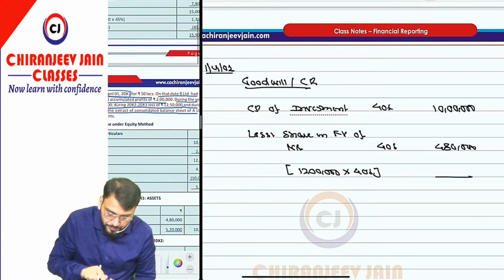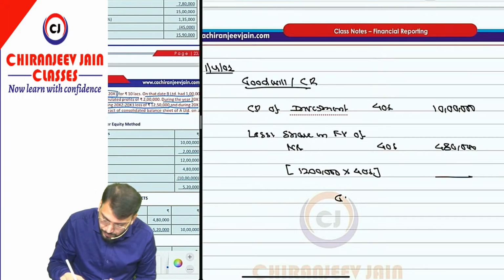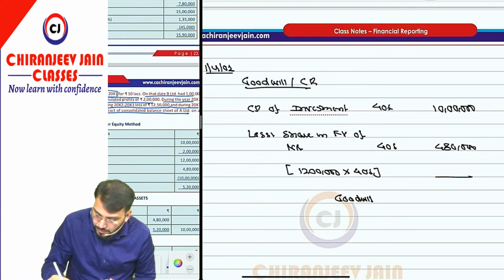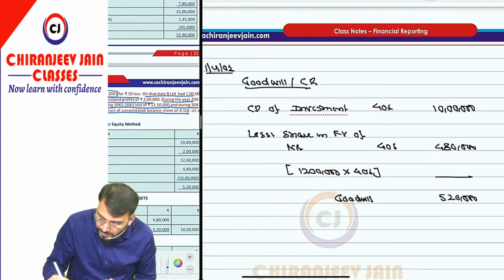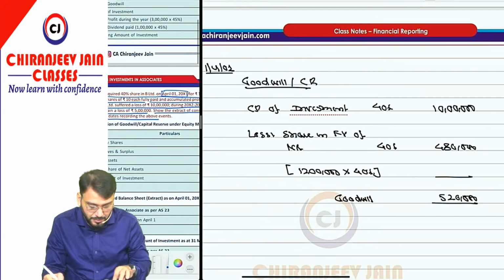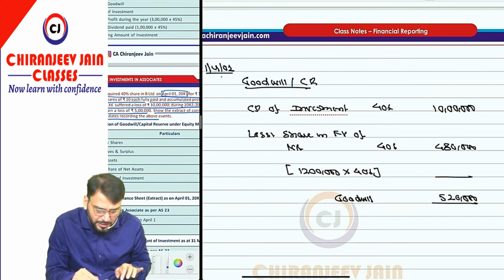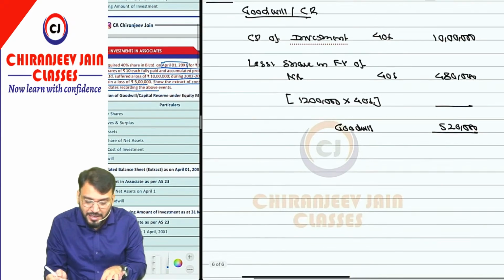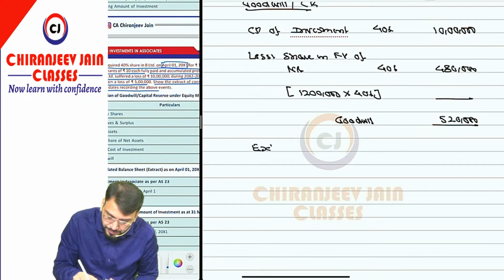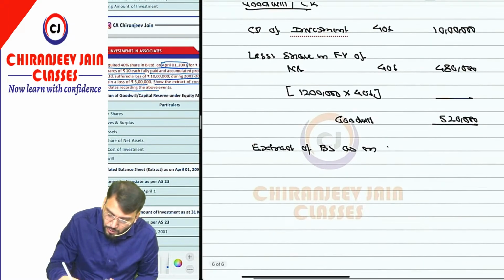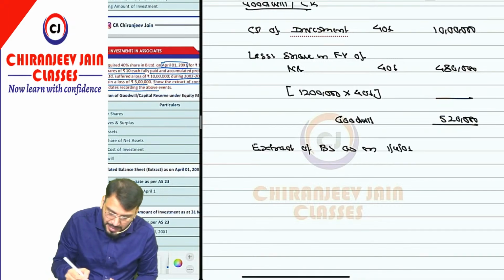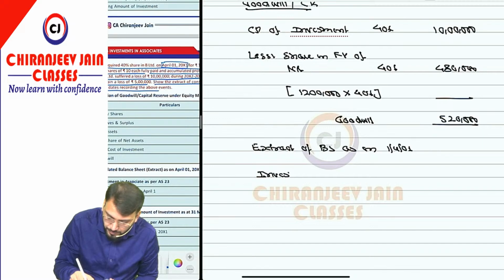So goodwill will be 5 lakh 20,000. So 5 lakh 20,000 is goodwill. Understood? Correct. Now of course we don't prepare consolidated balance sheet on 1/4/2001, but they have asked for the extract of balance sheet. So if you prepare the extract of balance sheet as on 1/4/2001, then your investment in associate will be how much?